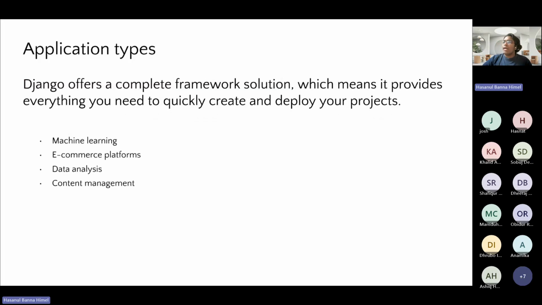Django offers a complete framework solution, which means it provides everything you need to quickly deploy your project. Django offers great out-of-the-box security, a vast community of users, and can scale on demand. By using Django, you can develop many complex and database-driven web applications that can include machine learning, e-commerce platforms, data analysis, and content management systems.